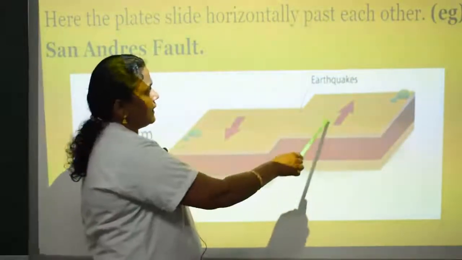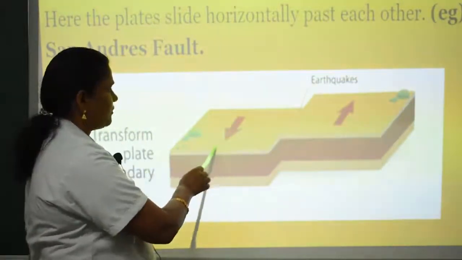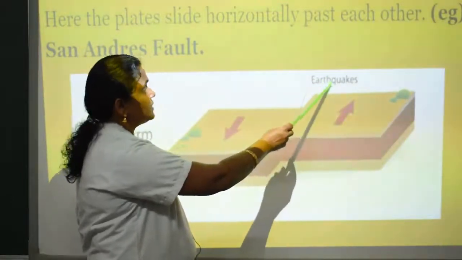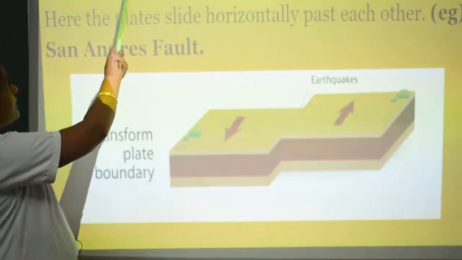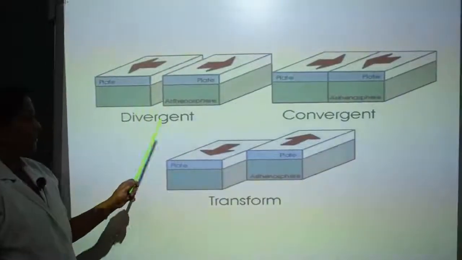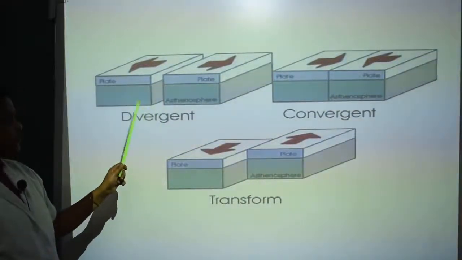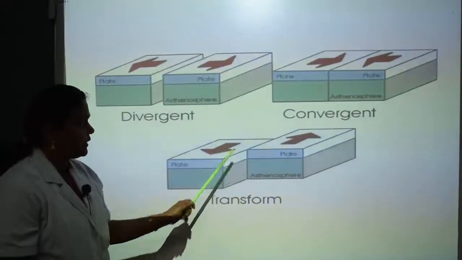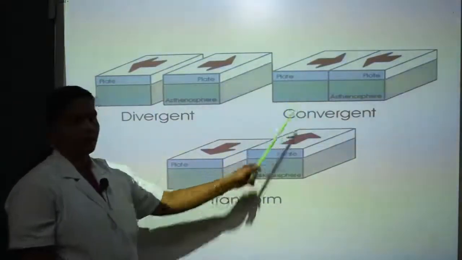Here one plate moves backward, one plate moves forward. There, earthquakes form. This process is called the conservative or transform boundary. The three boundaries are found in this picture. This is divergent boundary, this is transform boundary, and this is convergent boundary.